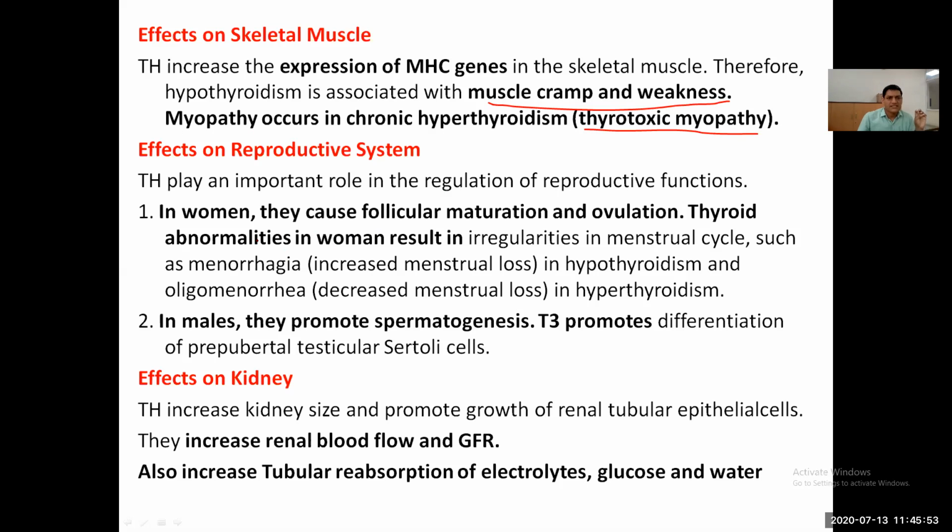Effect on the reproductive system: it has a tremendous role in regulation of reproductive function, both male and female. In women, it causes follicular maturation and ovulation. If there is a hypothyroid condition, there is irregularity of the menstrual cycles, and menorrhagia and oligomenorrhea may be seen. In males, it promotes spermatogenesis. T3 promotes pubertal testicular Sertoli cells.